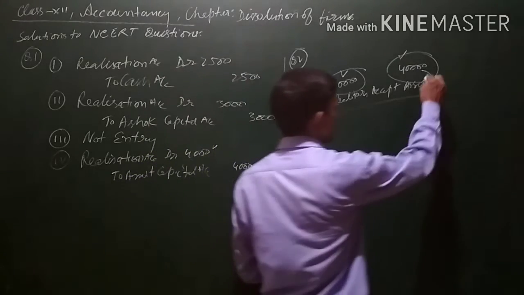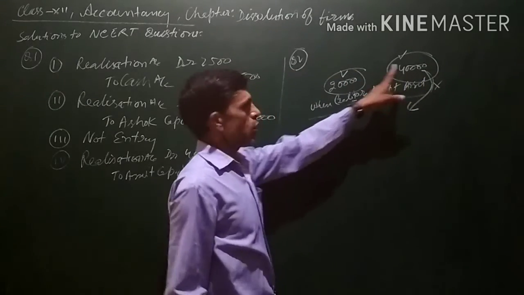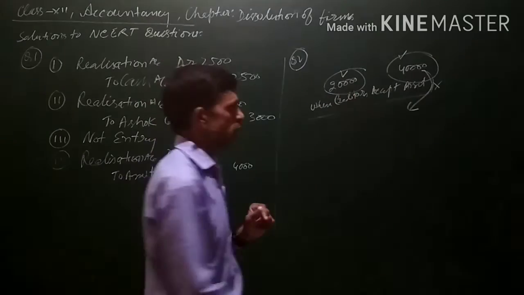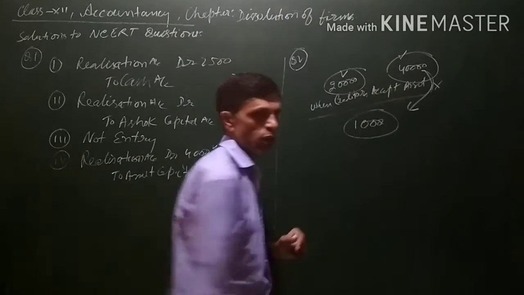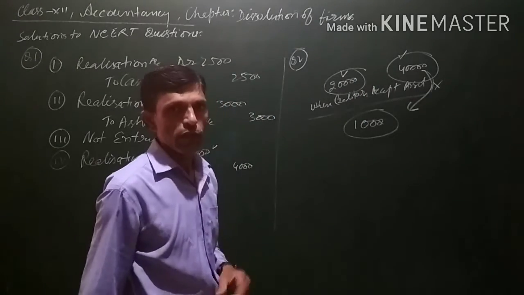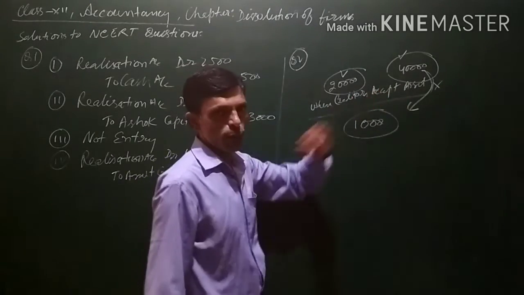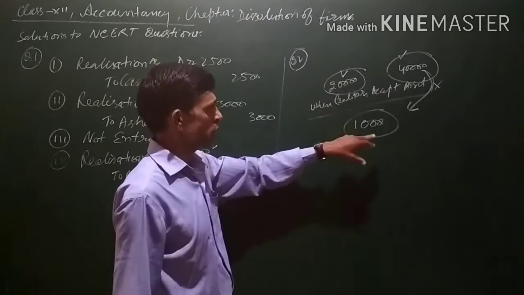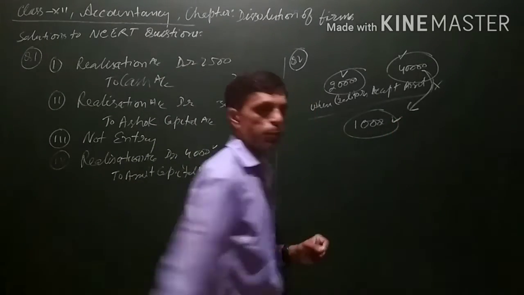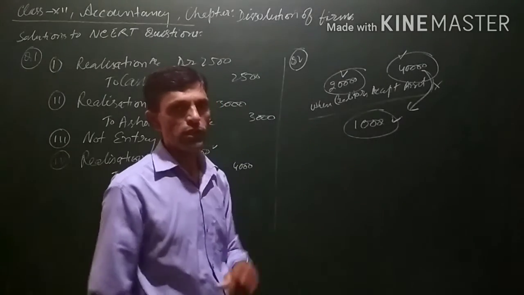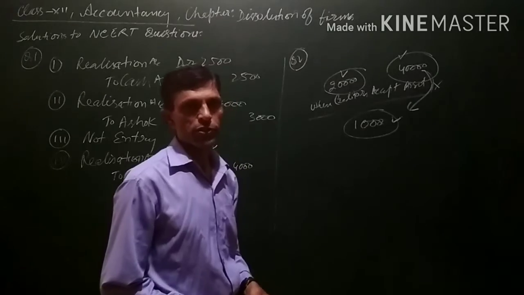It is not necessary that he will pay the full balance. The agreement may be that you can take assets of rupees 40,000 for a liability of 20,000 and pay us 10,000 back. So for this 10,000 an entry will be passed, but for these two amounts no entry will be passed.